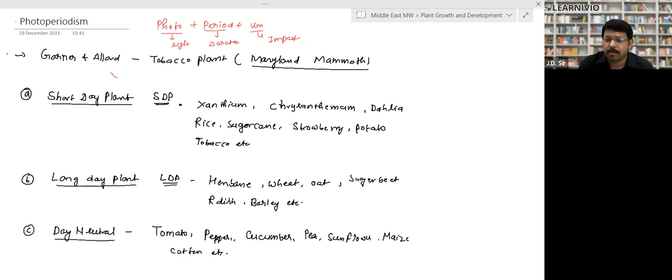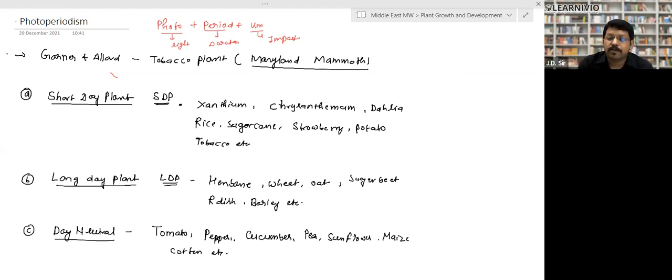Days cannot be shorter; the day is 12 hours and the night is 12 hours. What is meant by shorter? SDP means short day plant, which means they flower in the winter, when the days or photoperiod is short. Examples are xanthium, chrysanthemum, dahlia, rice, sugarcane, strawberry, potato, and tobacco. All these plants are grown in winter time, right? And they flower in winter time.